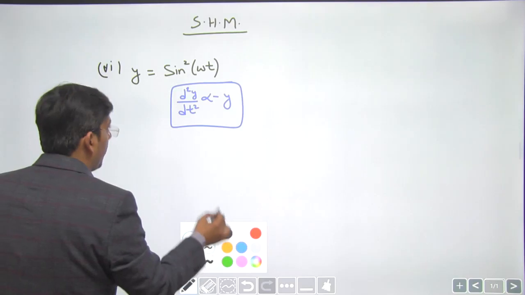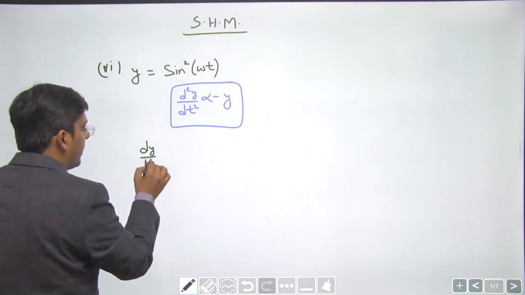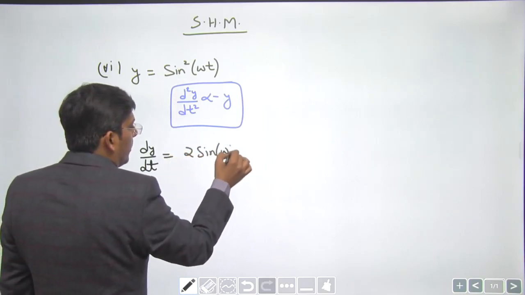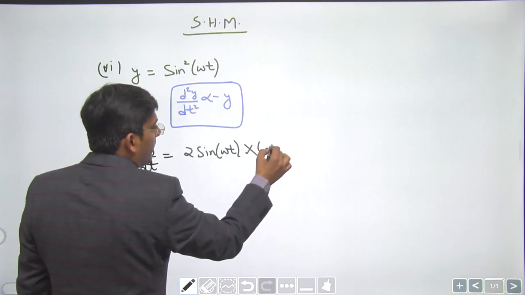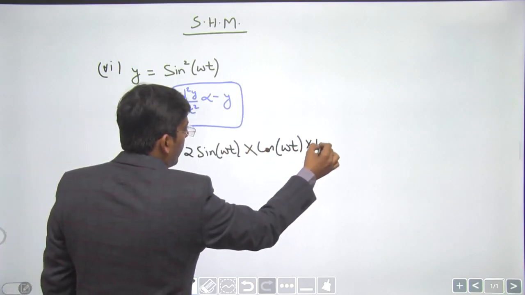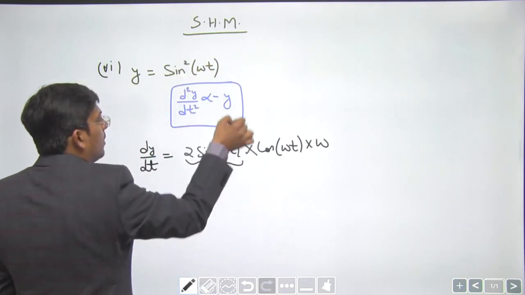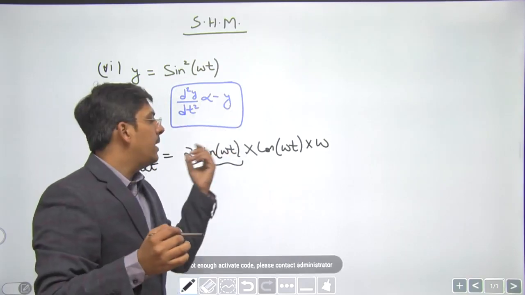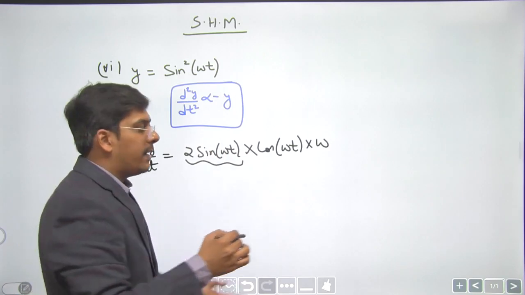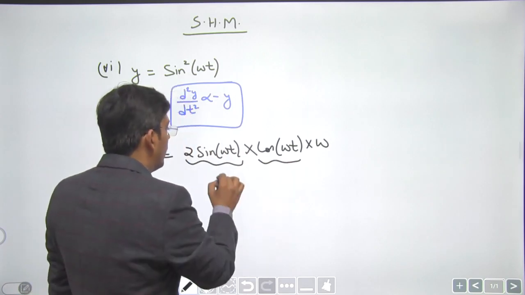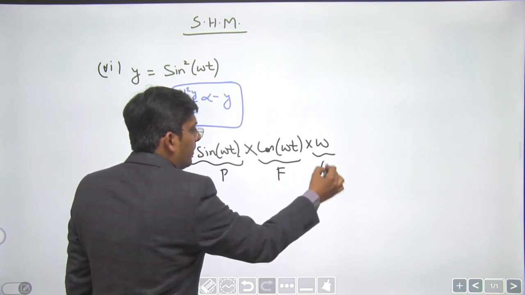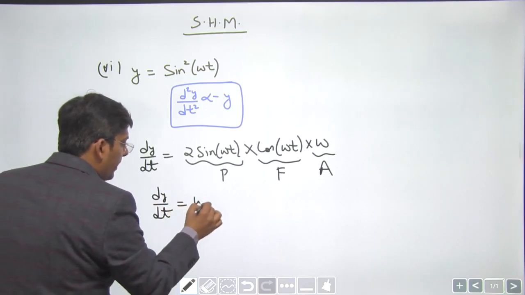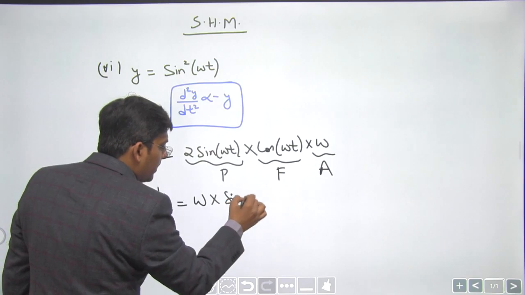Now, this dy by dt is the derivative of y with respect to time. The derivative of sine square is 2 sine omega t, then the derivative of sine is cos omega t, and the derivative of omega t is omega. We first differentiate the power, which is 2: the power comes in front and we decrease one power. Then we differentiate the function, which is sine, so the derivative of sine is cos. Then we differentiate the angle, and the derivative of omega t is omega. Power, function, and then angle. This whole term becomes omega into 2 sin theta cos theta, which is sin 2 theta.